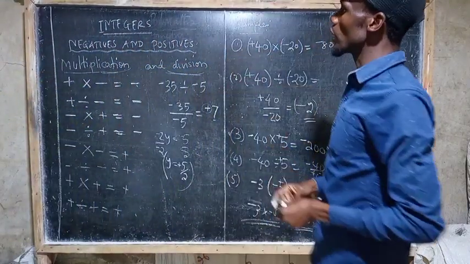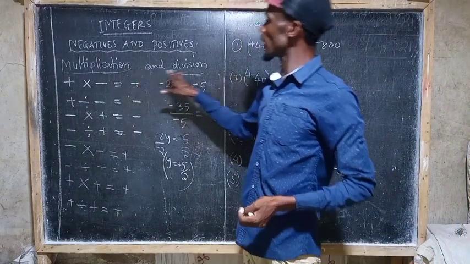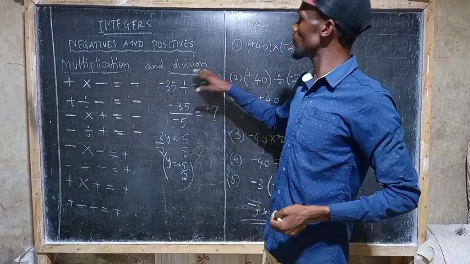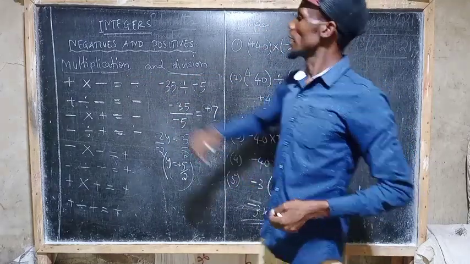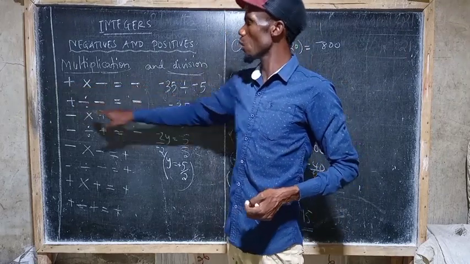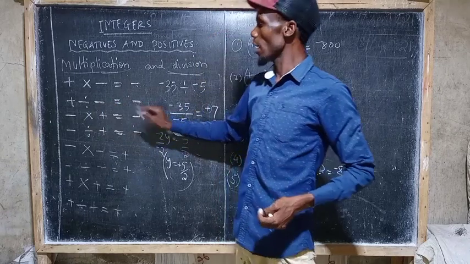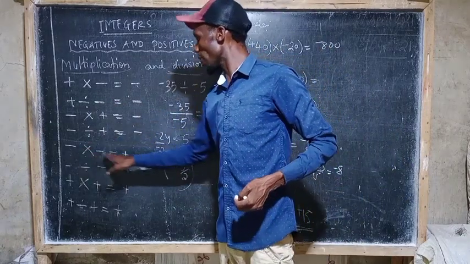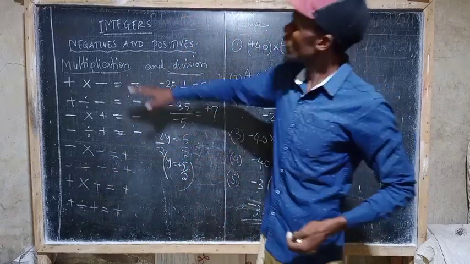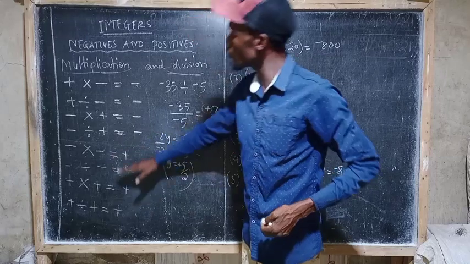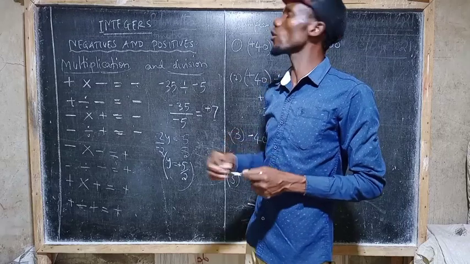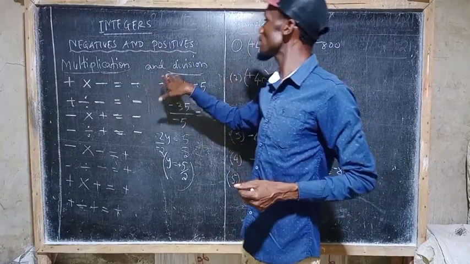So what I can conclude, when you are just talking about multiplication and divisions, the principles applied in multiplication and the principles applied in divisions are the same. It means that positive times negative is negative, and also positive divided by negative is negative. Negative times negative is positive, and also negative divided by negative is positive. This is the important part you have to consider when talking about negatives and positives. And that is all about integers in multiplication and division.